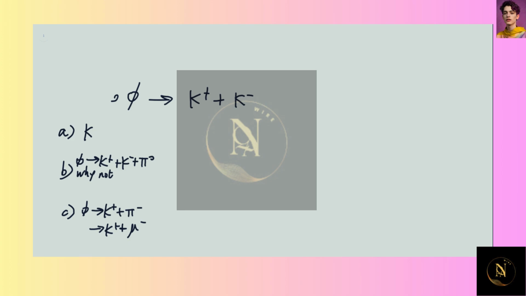In this reaction, the total energy released is the energy equivalent of the mass decrease. So the mass decrease is delta M, the mass of phi minus the mass of K plus minus the mass of K minus. So we look up table 44.3.